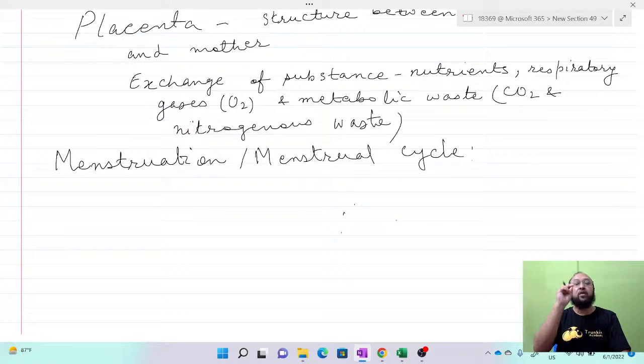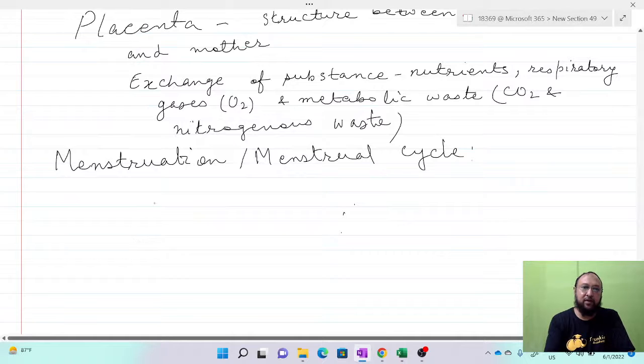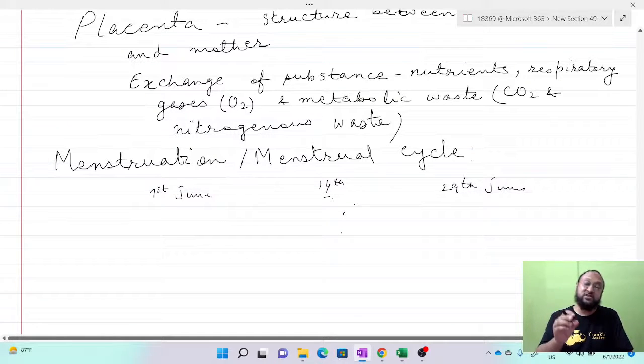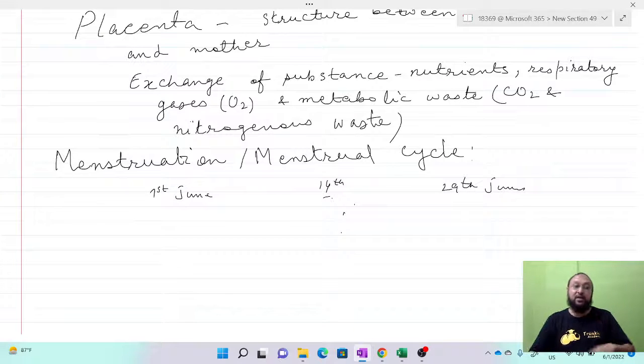So when the ovum is released, what happens? For example, if a female has her menstrual flow stop on the 1st of June, and the next will come again on the 29th of June, then between these days, around the 14th, the midday, will be the day with a high chance of pregnancy, because ovulation takes place during the mid period. So a fully matured ovum is released in the middle between the two menstrual flows. So this cycle will repeat.